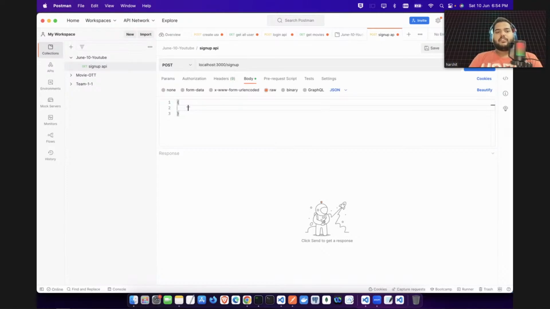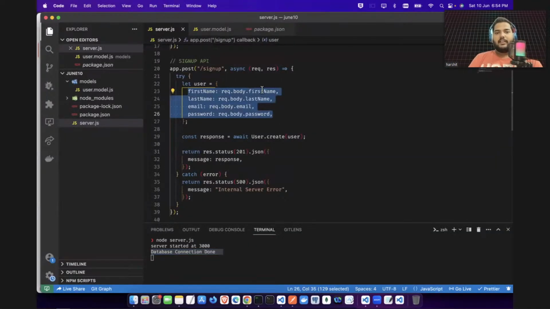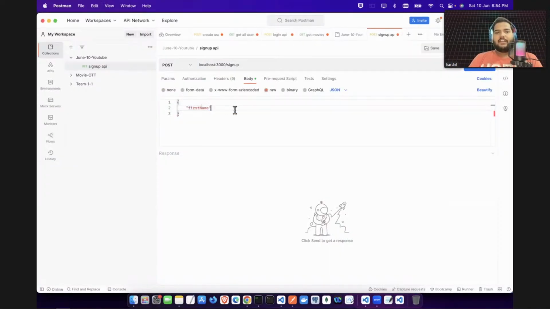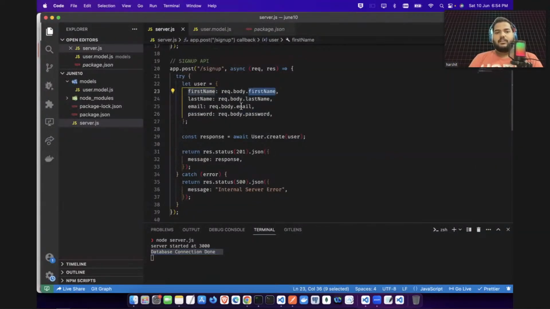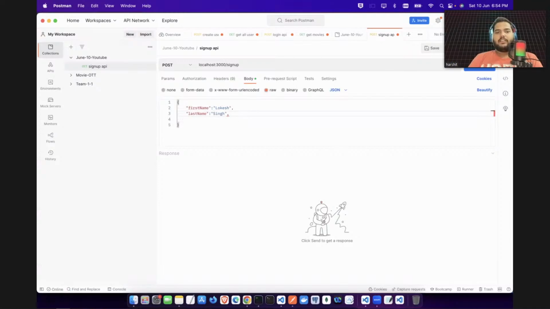And let's give some first name. So I will give here firstName, where N would be capital. See here, N is capital. You can give any name, let's say Lokesh only. And here you will say lastName, let's say Singh. And here you will say what email address is there. So you can give the email address, separated by colon. Key and value are separated by colon.